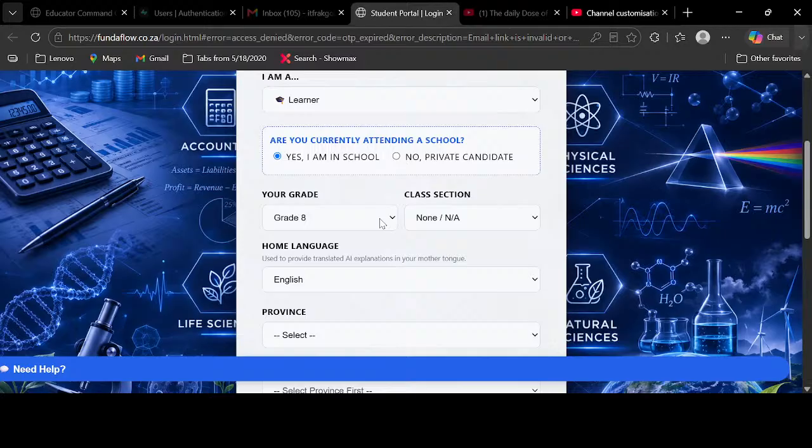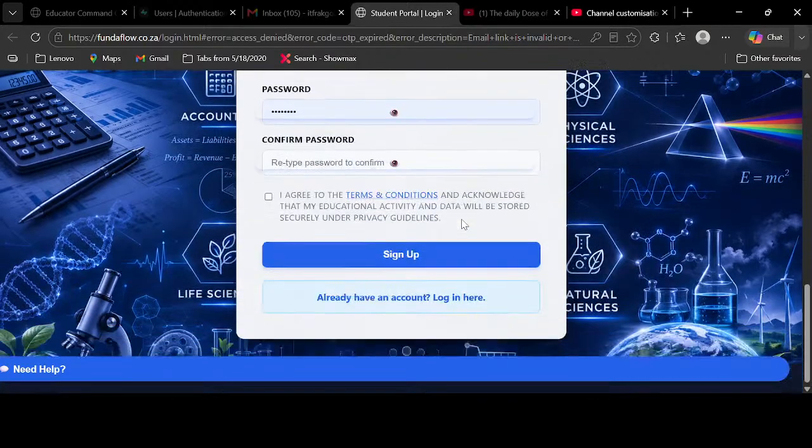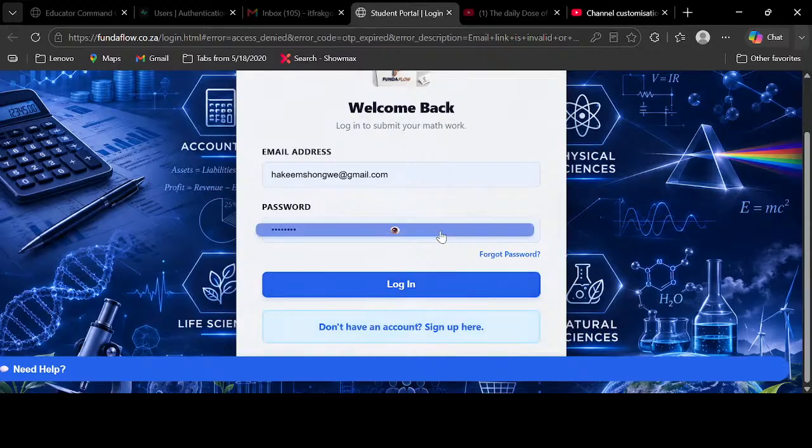So before I waste any time, let's take them through how Fundaflow works. Do I sign in as a grade 8 or a grade 10? Which grade should I choose? Okay, because now we're doing grade 10, and Luanda requested me to do group data. So that's what we're going to be doing: grade 10. So sign in as a grade 10 learner.